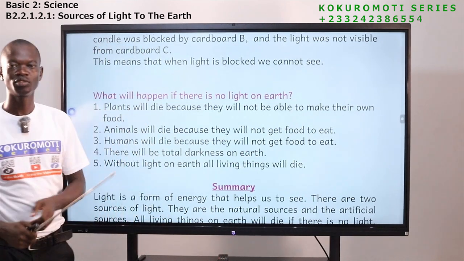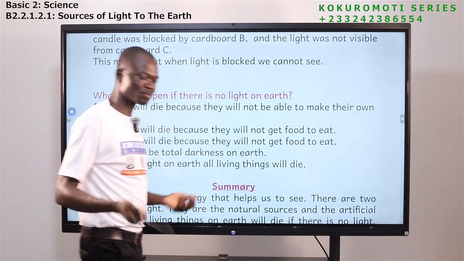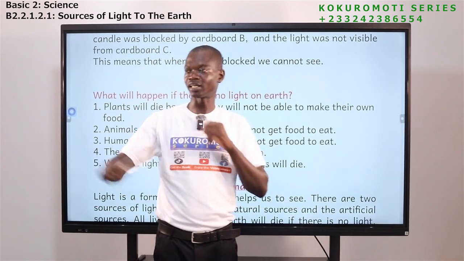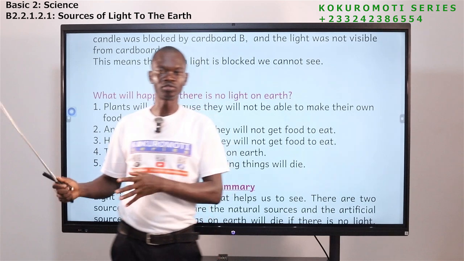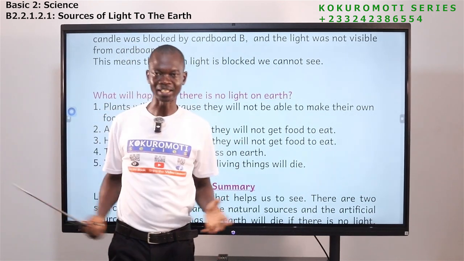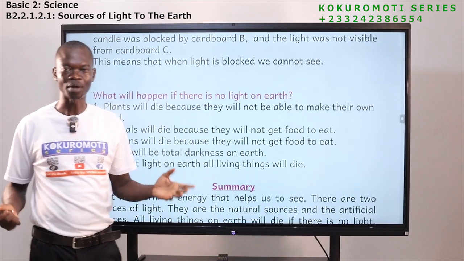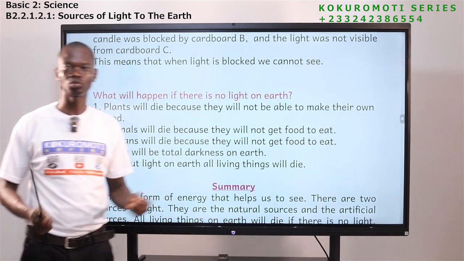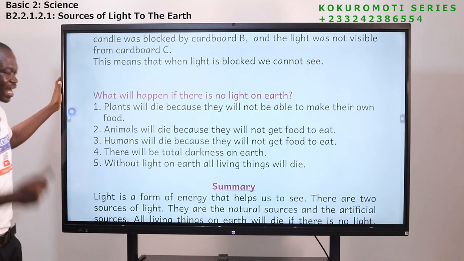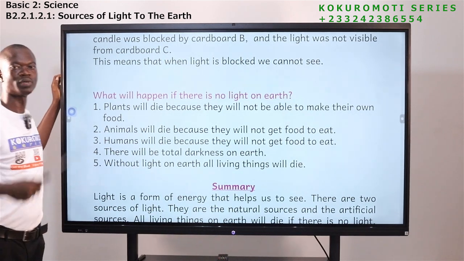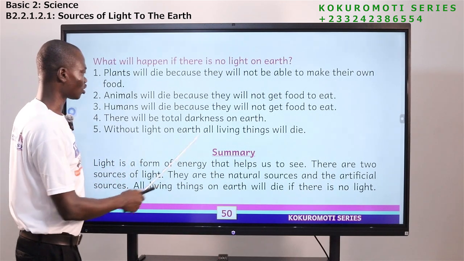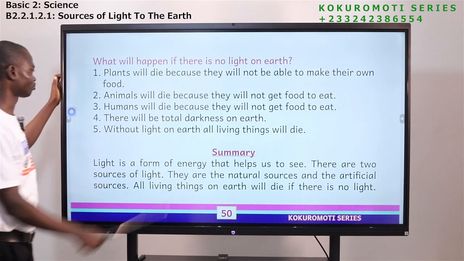Three, human beings will die because they will not get food to eat. Human beings, we will all die. Just mention the food that you have eaten today, and you can tell that all the things that were used to prepare the food are from what? From plants. So if there are no plants, what do you think will happen? We will not get what? Food to eat. So if there is no light, plants will not be able to make the food for us to eat. Without light on earth, all living things will die.